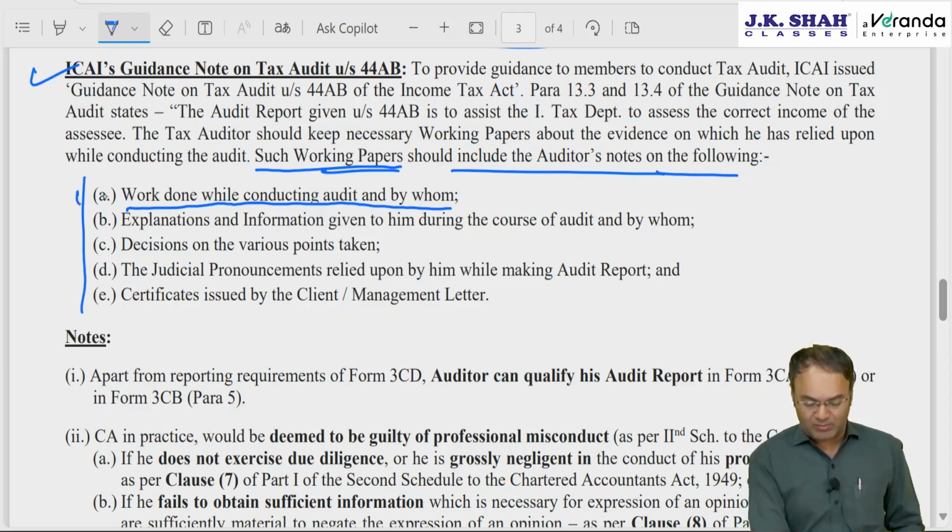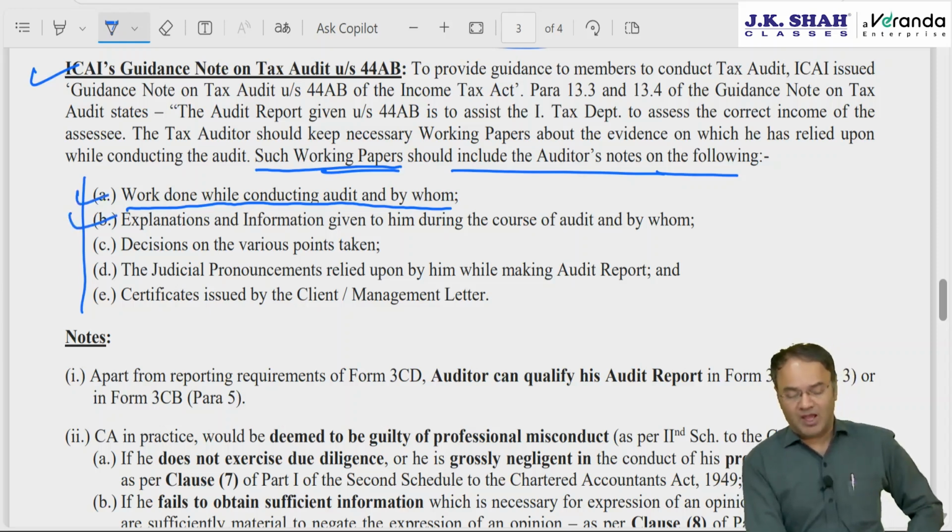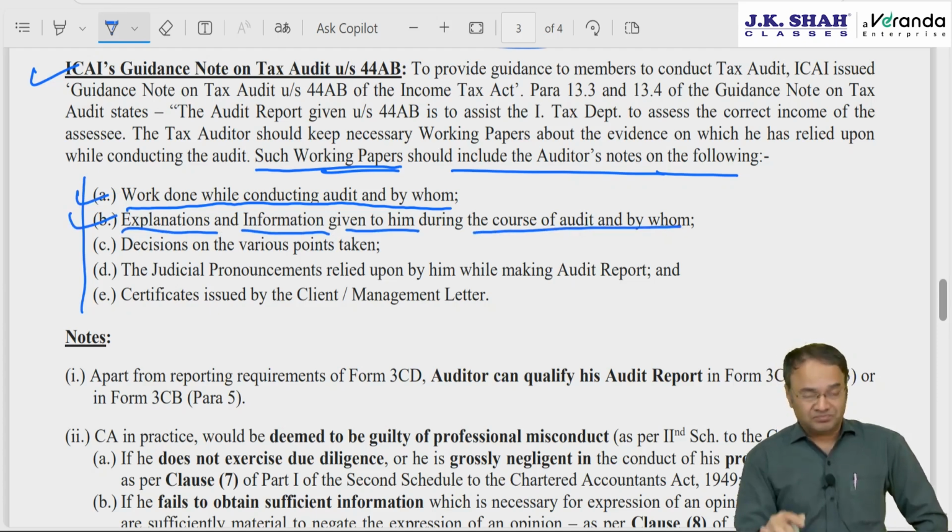Therefore, documentation is very important. Otherwise, a lot of time gets wasted. Explanations and information given to him during the course of audit, and by whom. Noting, obviously you have studied all these things in the audit subject, what kind of information, who gave the information, and what it was, everything should be documented.